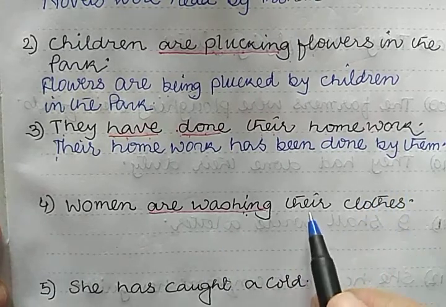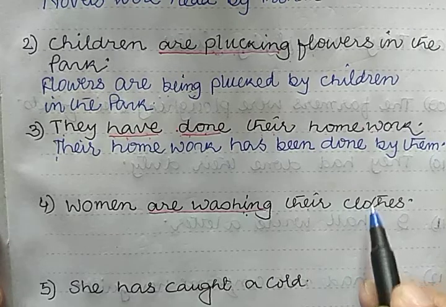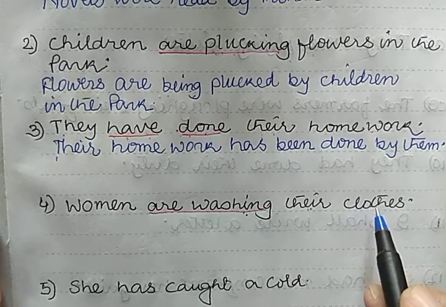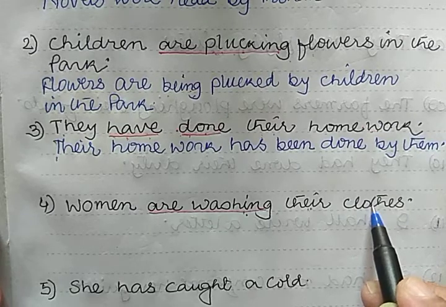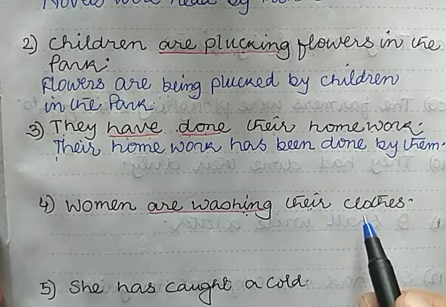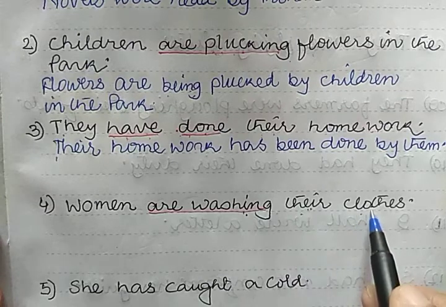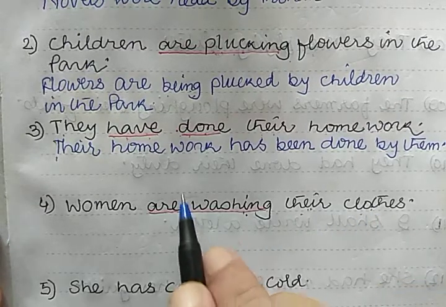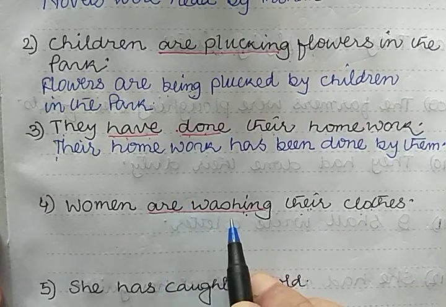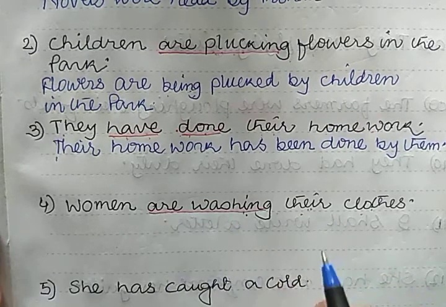So what is your object here? Their clothes. So here the object is plural. The active sentence is in present continuous tense, so you get are. Their clothes are being. What is the V3 form for wash? Washed.